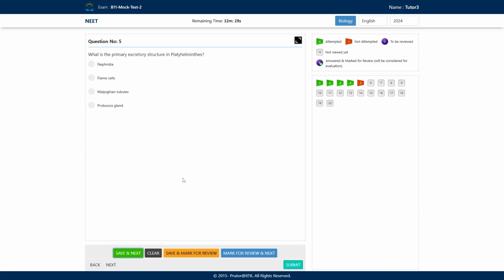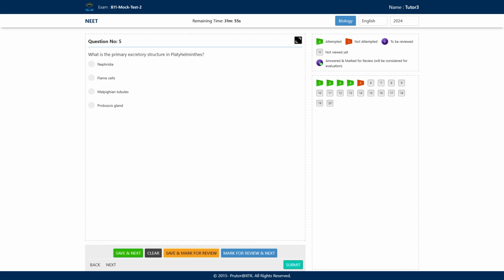What is the primary excretory structure in Platyhelminthes? A. Nephridia, B. Flame cells, C. Malpighian tubules, and D. Proboscis gland. Nephridia we see in the case of Annelida.